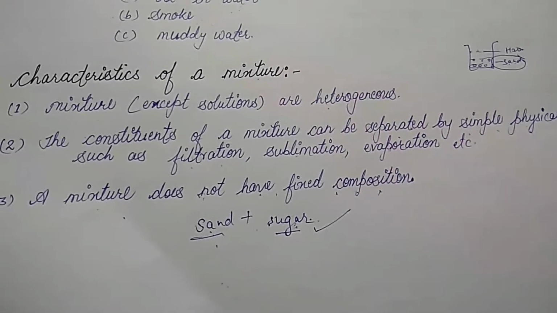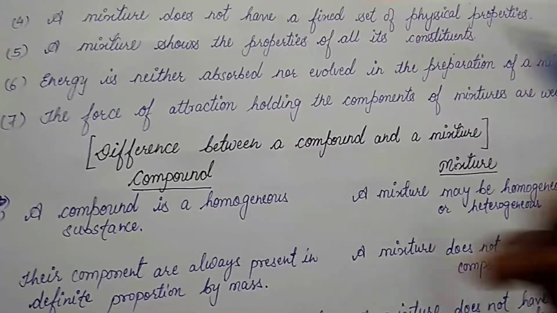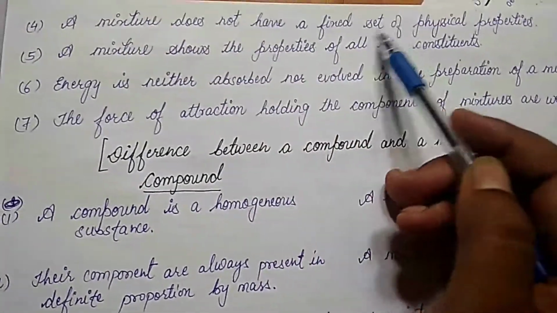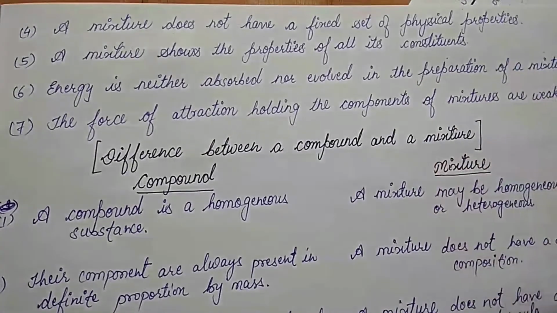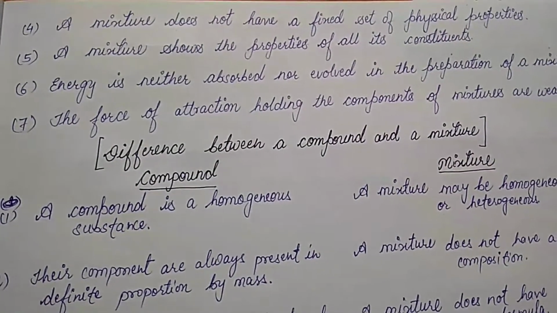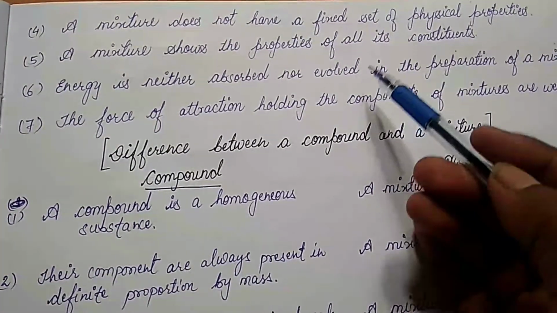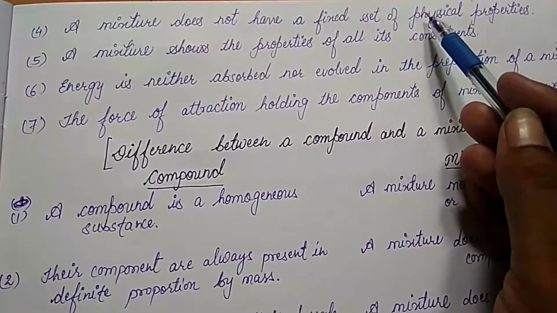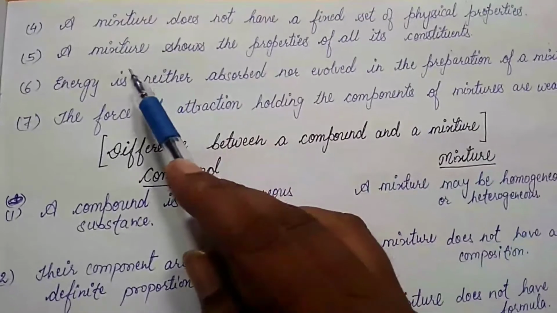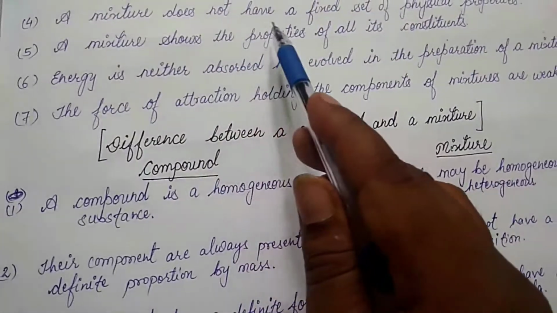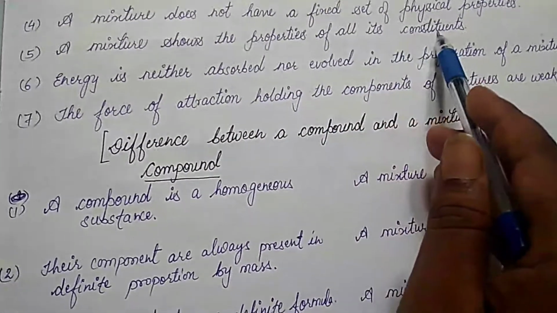Clear? Now fourth, a mixture does not have a fixed set of physical properties. It means it doesn't have any fixed properties such as density, melting point, boiling point, etc. A mixture shows the property of all its constituents.